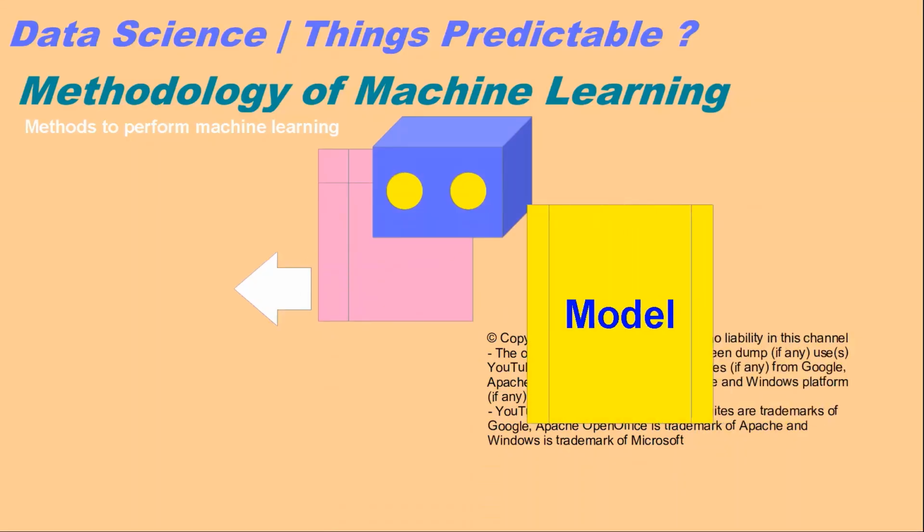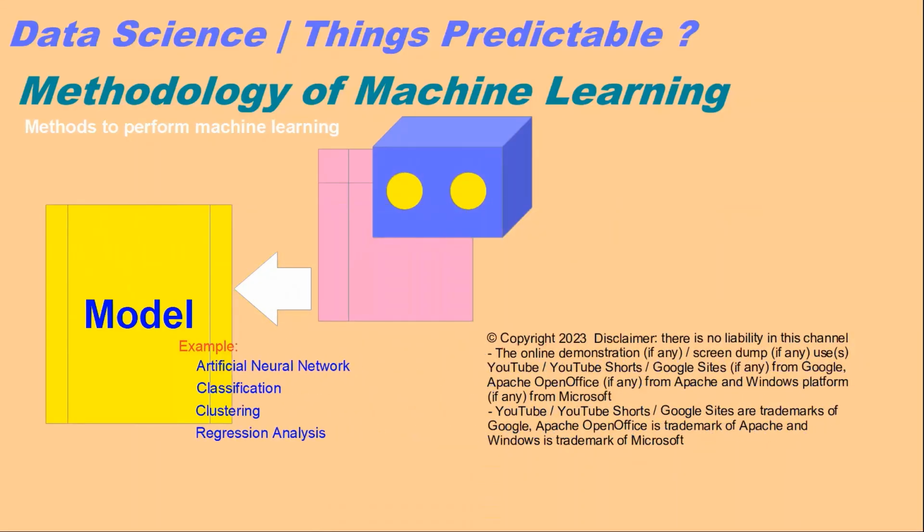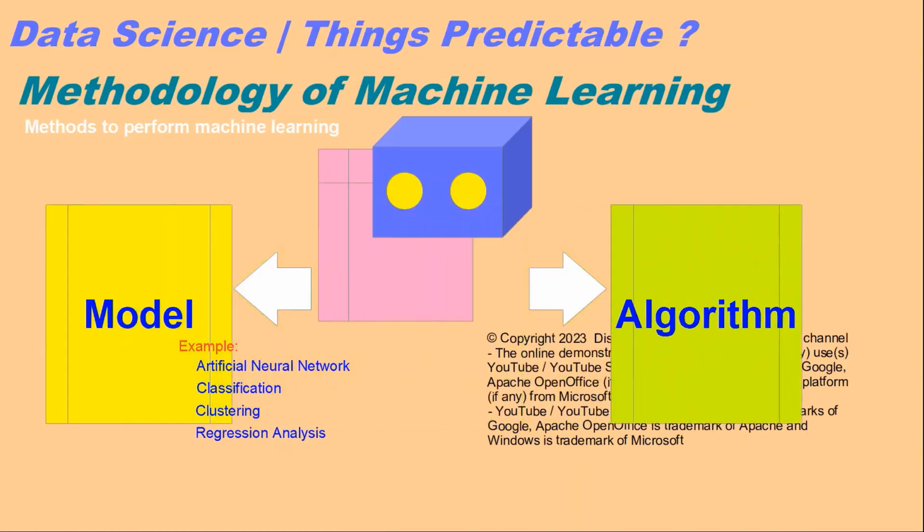Such as artificial neural network, classification, clustering and regression analysis. It can be by algorithm. An example of reinforcement learning algorithms is Q-learning.